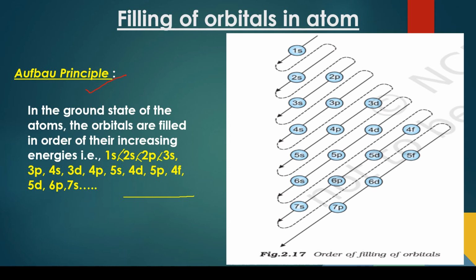And how do we get it? Aufbau means building up. So we are building up this particular arrangement, this order. Let us see how. This particular figure is to help you to remember this. You have to write 1s to 7s like this. Then 2p, because 1p is not possible according to quantum numbers. So start with 2p. Start with 3d because 2d is not possible. So once you write them, then you draw these parallel lines.